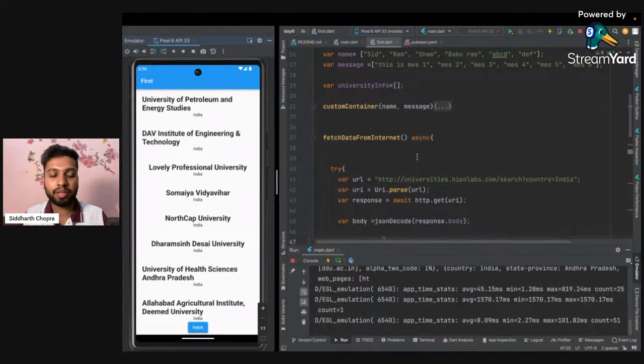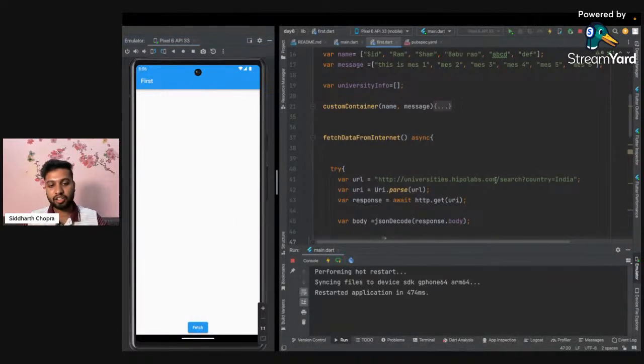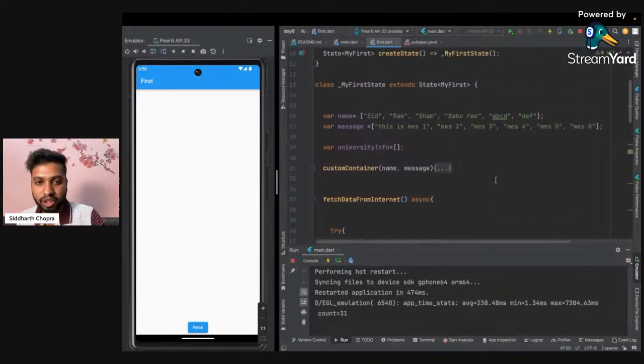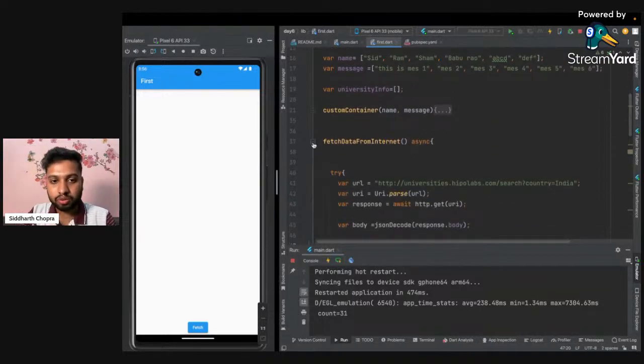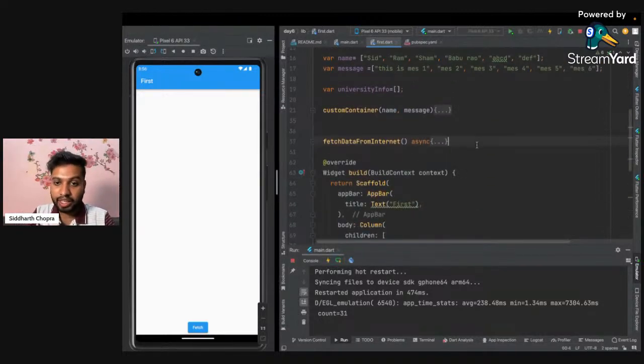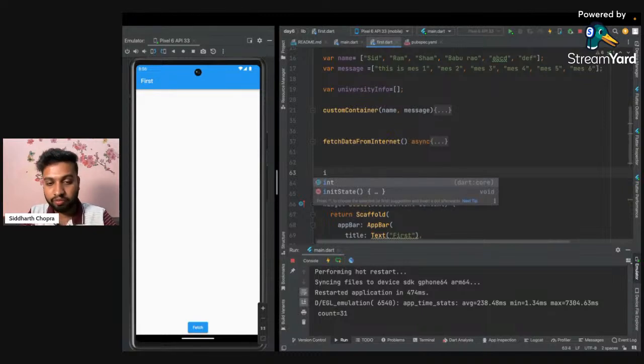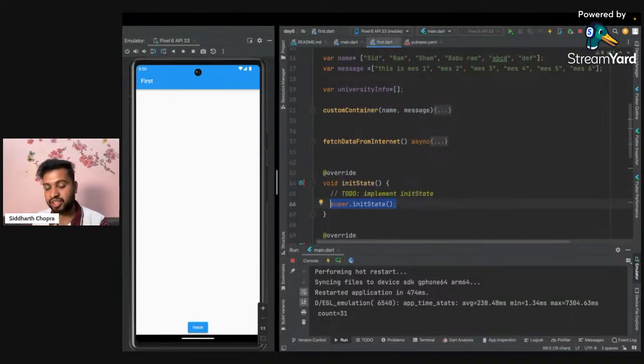But again, my requirement is not like this. What I want is that as soon as the app is started, it should automatically fetch. I just don't want to wait. For that we have another function with the name of init state. As soon as our app is started, it is like a constructor; this function will be called automatically.